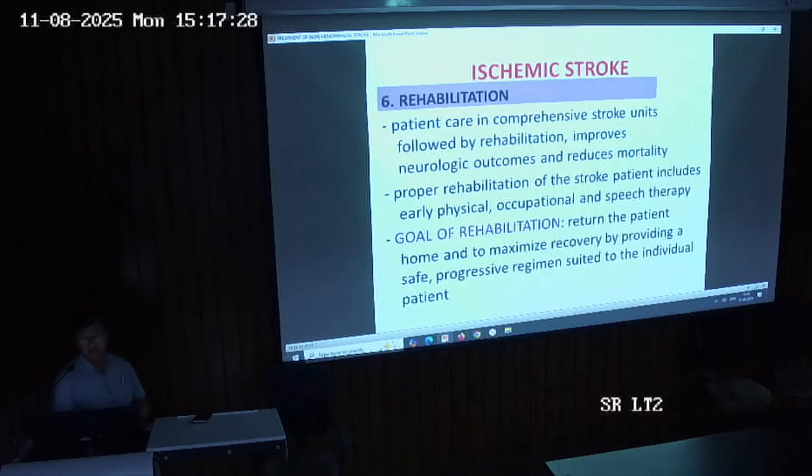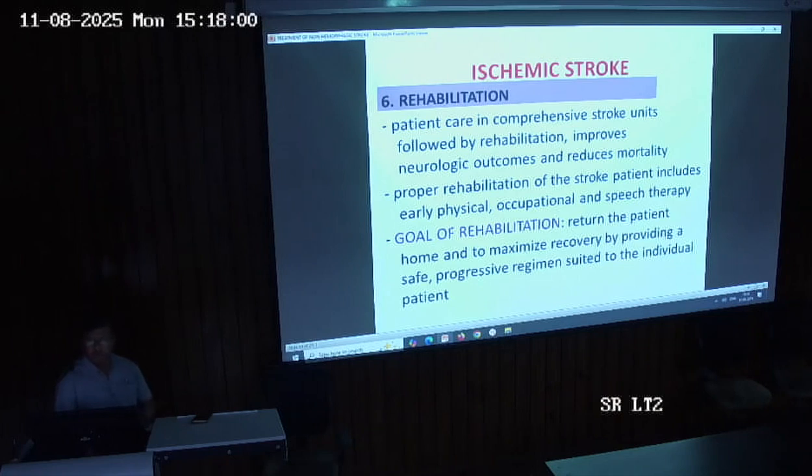Then the rehabilitation. In rehabilitation, the patient is treated in a comprehensive stroke unit and goes through rehabilitation. And it has been seen that when the person goes through rehabilitation, it improves the neurological outcomes and reduces the mortality. The proper rehabilitation of the stroke patient includes early physical, occupational and speech therapy. So the person should be having early physical therapy, occupational therapy and speech therapy.